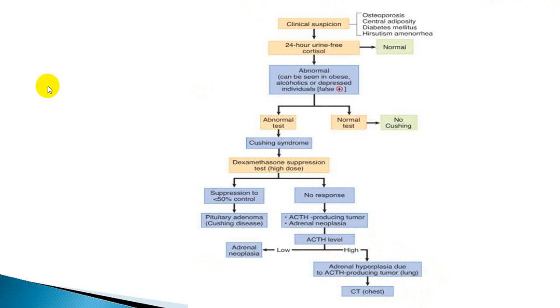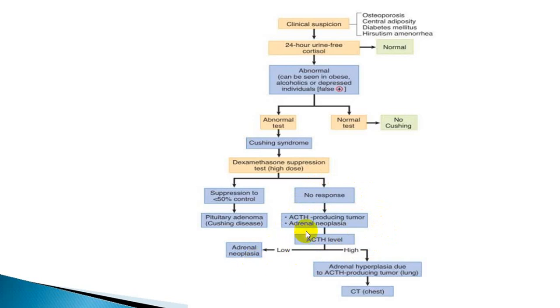This is the best slide which gives you an entire idea. First establish that it is Cushing. You can go for a dexamethasone test, which will differentiate pituitary tumor from other ACTH producing tumors. And if ACTH producing tumors are there, you look for ACTH level.